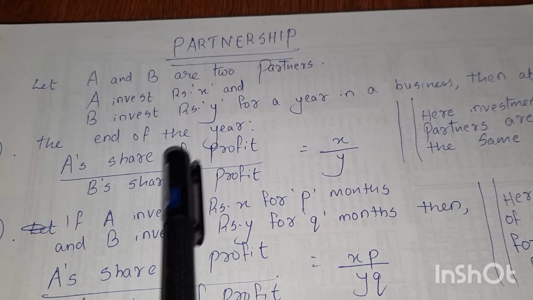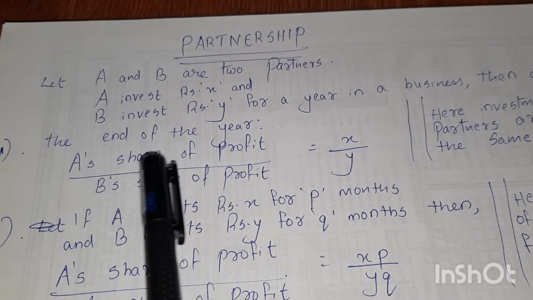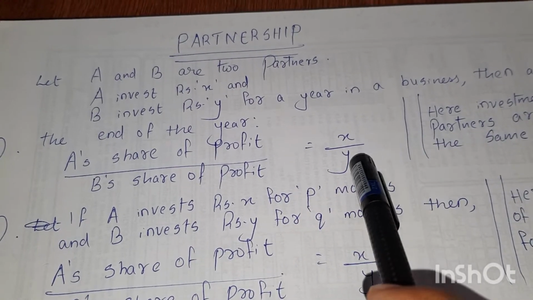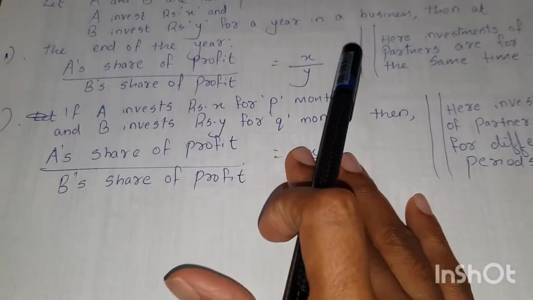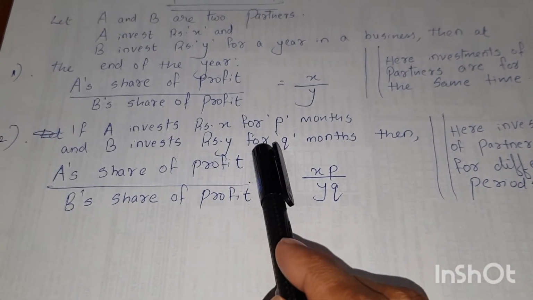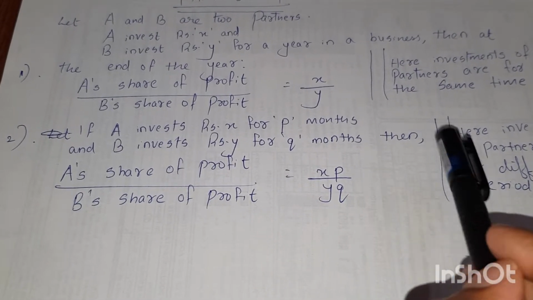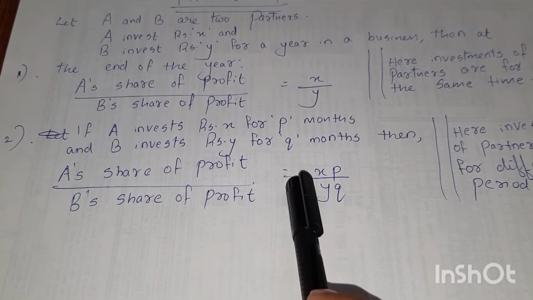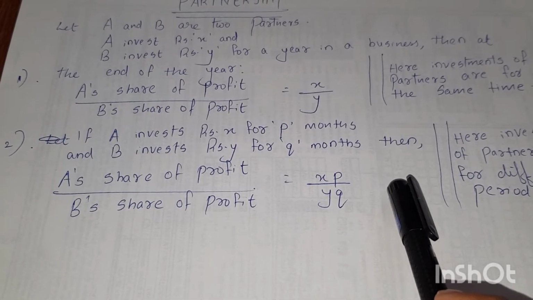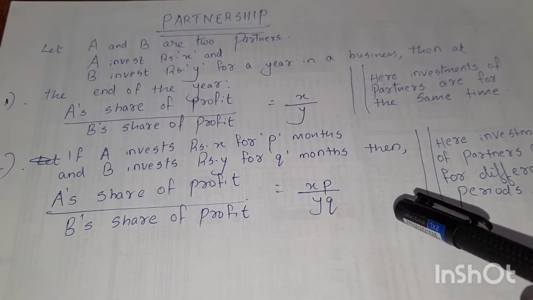Then at the year end, the ratio of A's share of profit to B's share of profit is equal to X is to Y, or X by Y. Now consider A and B invest for different time periods. If A invests rupees X for P months and B invests rupees Y for Q months, then the ratio of A's share of profit to B's share of profit is equal to X into P is to Y into Q, or XP divided by YQ. This is the overall idea behind partnership.